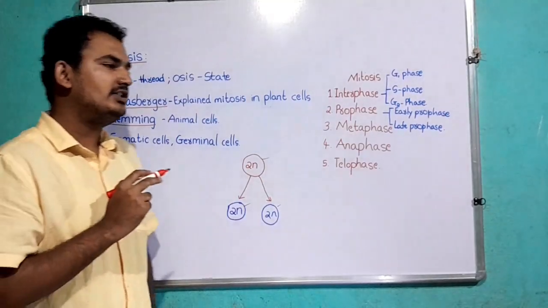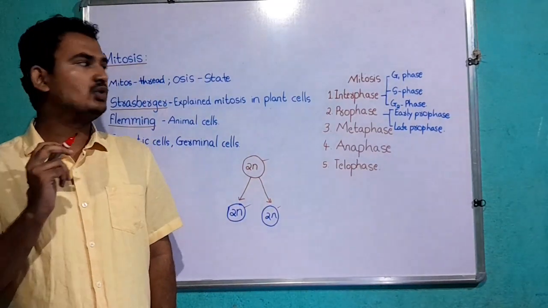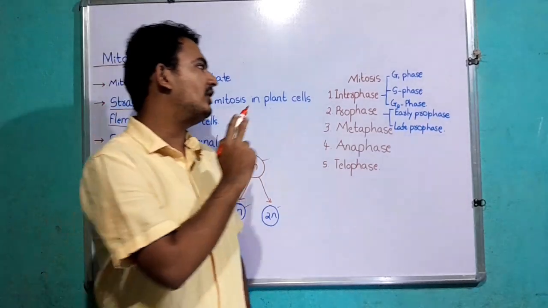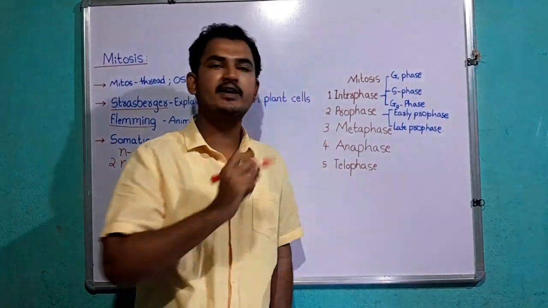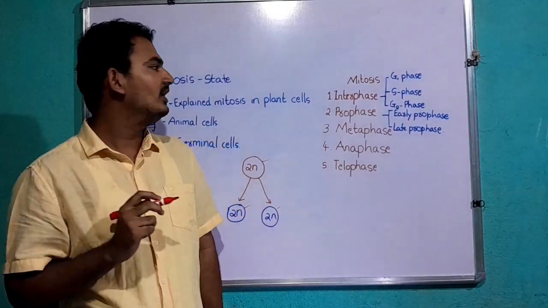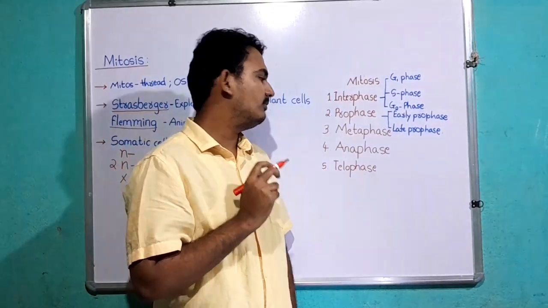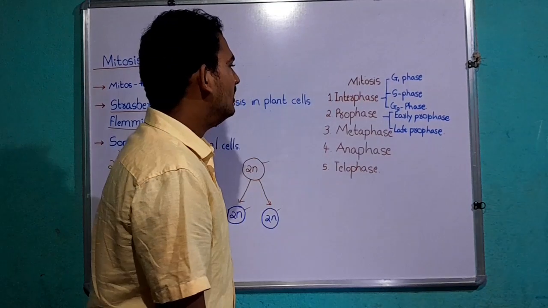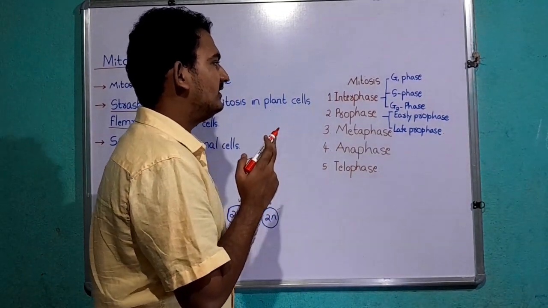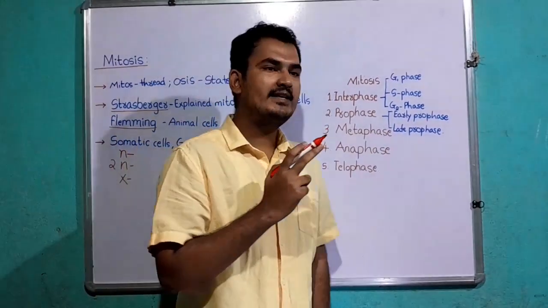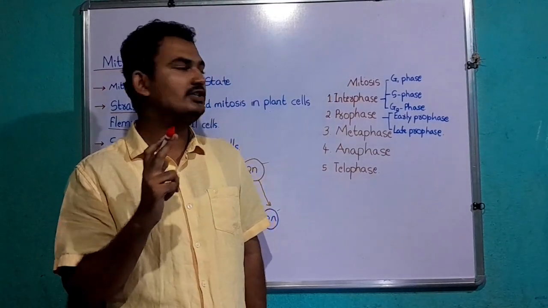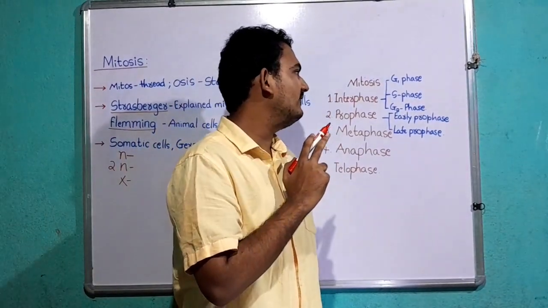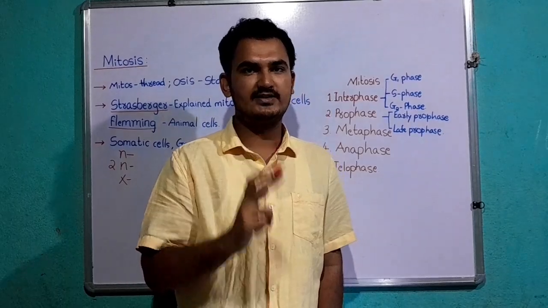Based on the morphology of the nucleus and the chromosomes, the process of mitosis can be classified into 5 stages, namely interphase, prophase, metaphase, anaphase, and telophase. The interphase is further classified on the basis of DNA replication into G1 phase, S phase, and G2 phase.